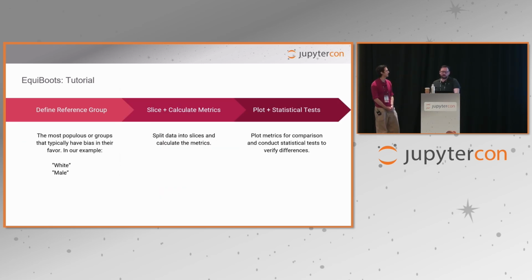And so before we go straight into coding, we want to outline the different steps that we're going to be undertaking in this tutorial. First and foremost, we're going to define the reference group. This is the most populous group or groups that have bias in their favor. In our example with race, it's the white male. And then next, we split the data into slices and calculate the metrics. And lastly, we plot the metrics for comparison and conduct statistical tests to verify those differences.